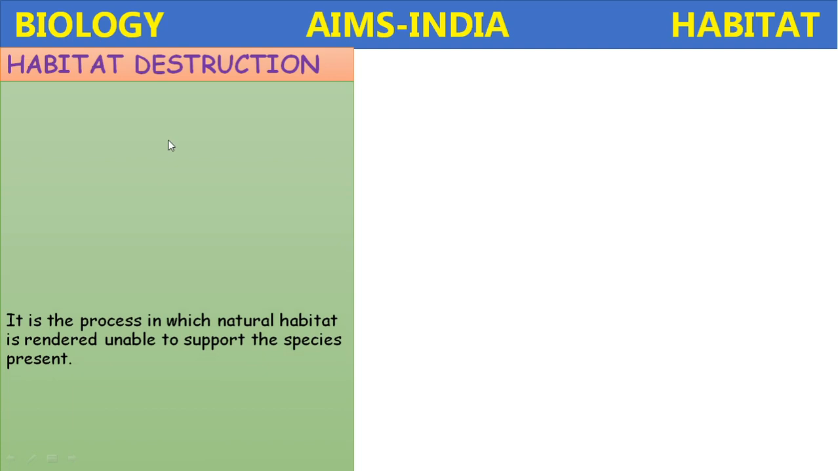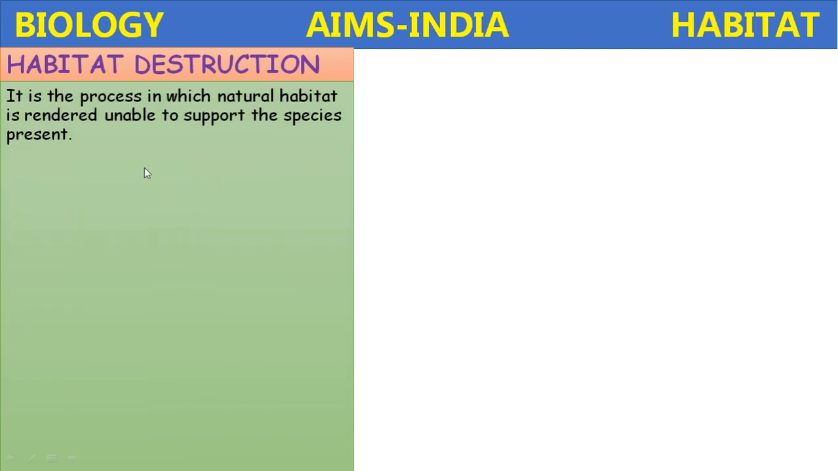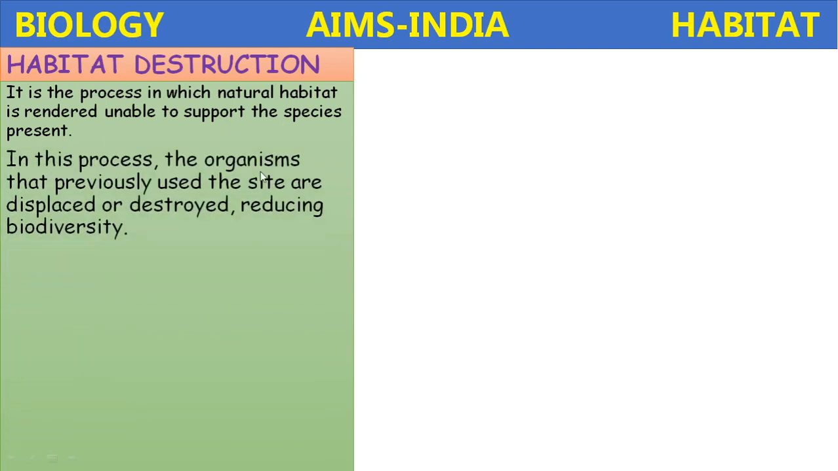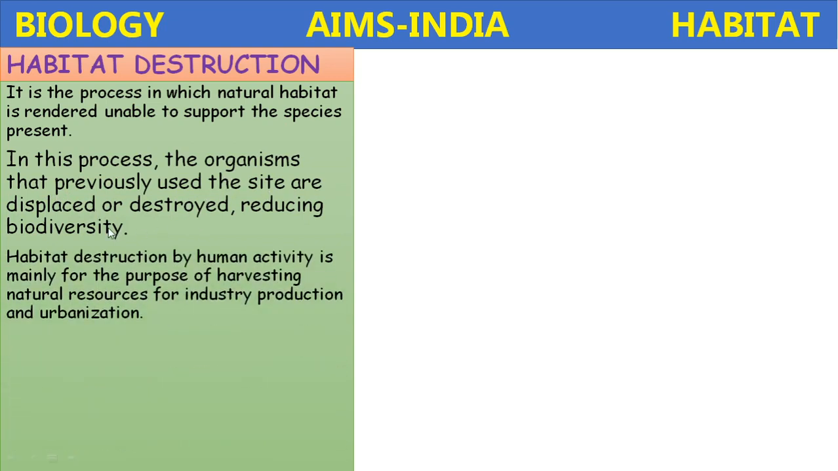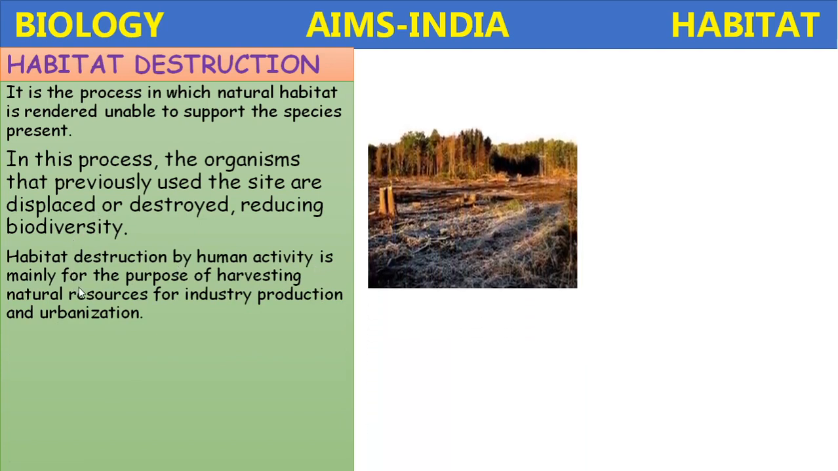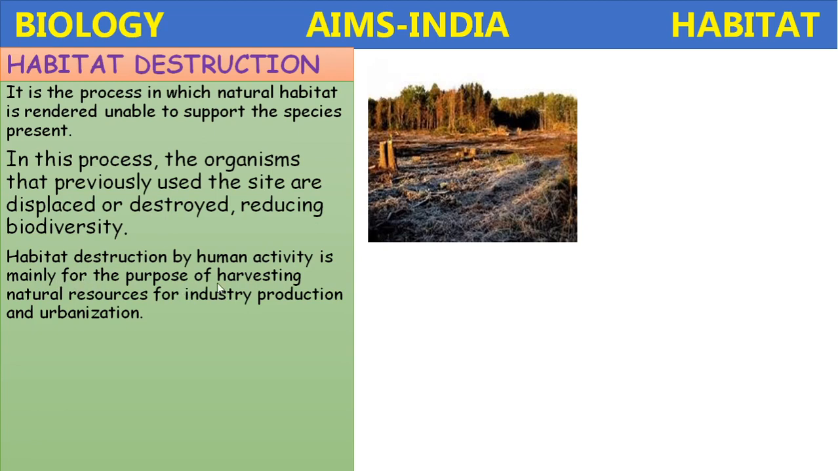What happens if that ecological balance is disturbed? Habitat destruction is one of the ways by which ecological balance is ruptured. It is the process in which a natural habitat is rendered unable to support the species present. In this process, the organisms that previously used the site are displaced or destroyed, reducing biodiversity. Habitat destruction by human activity is the main cause, particularly for the purpose of harvesting natural resources for industrial production and the urbanization process.